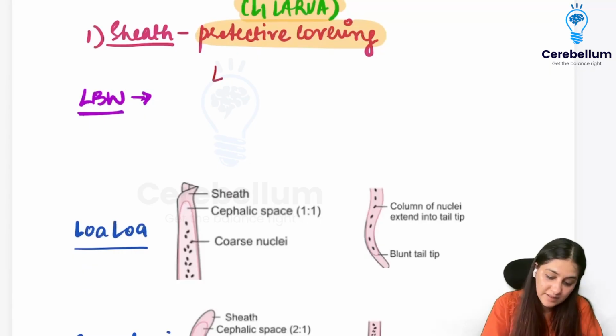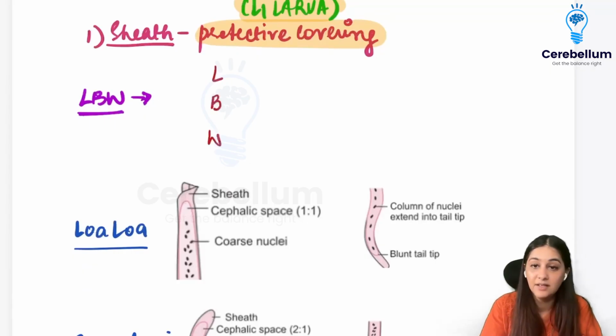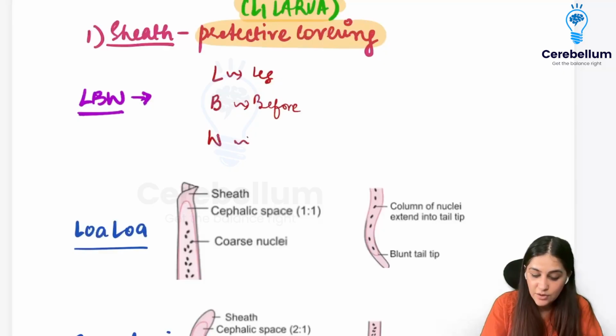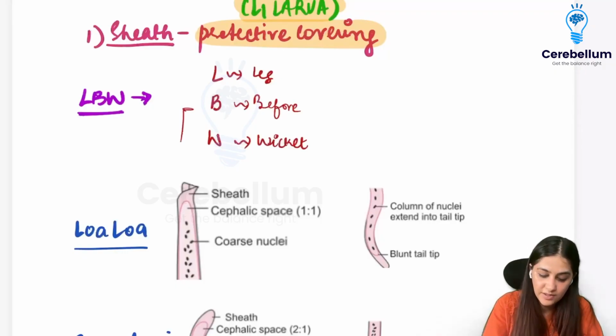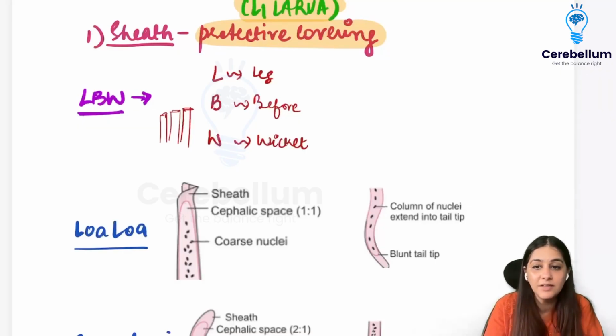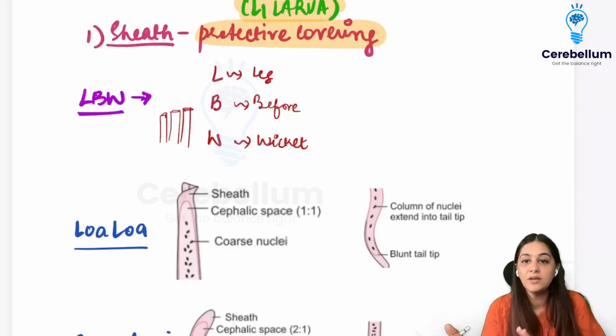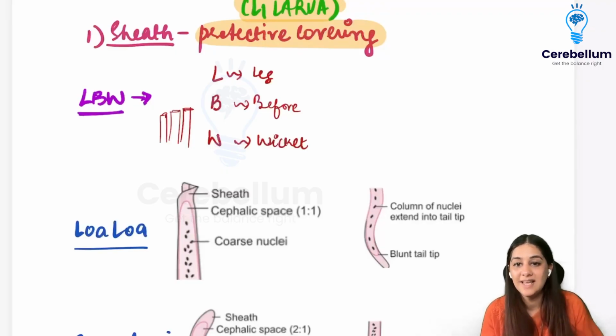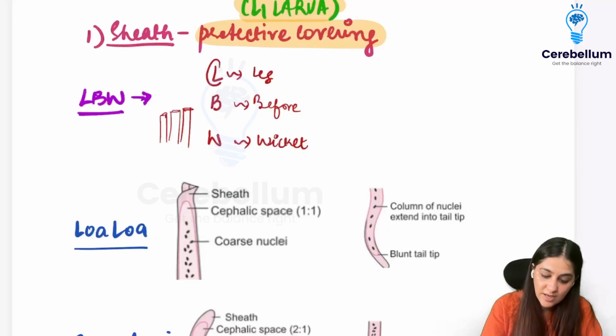If you've ever played cricket or seen cricket, you will know there is something called leg before wicket, right? So you put a leg before the wicket to protect or to sheath your wicket. So if these are your wickets, you are putting a leg before the wicket to sheath the wicket from the ball coming and hitting the wicket. So it's called leg before wicket. You are sheathing the wicket. So these are the three organisms, L, B, and W, that are sheathed.